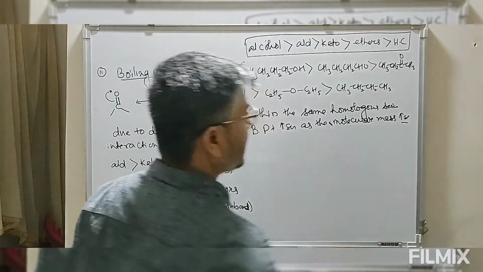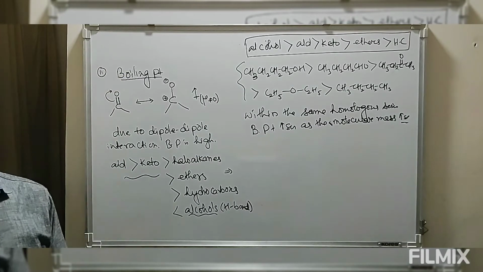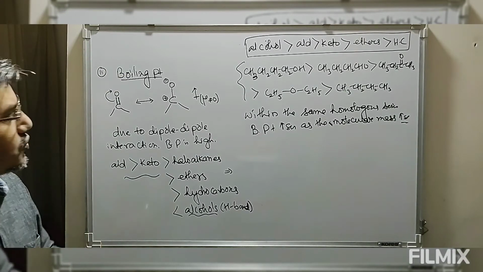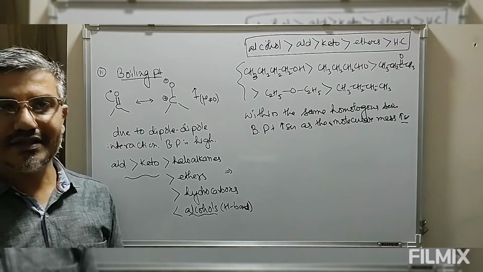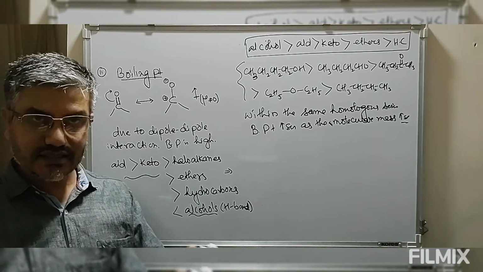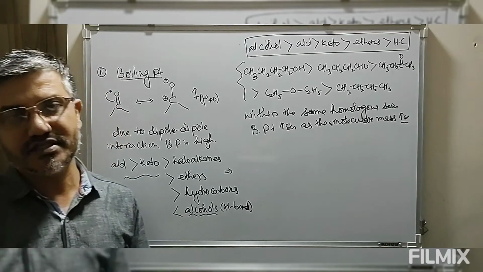Molecular mass increase means as the number of carbon atoms increases. So this is how boiling point changes as the molecular mass changes.